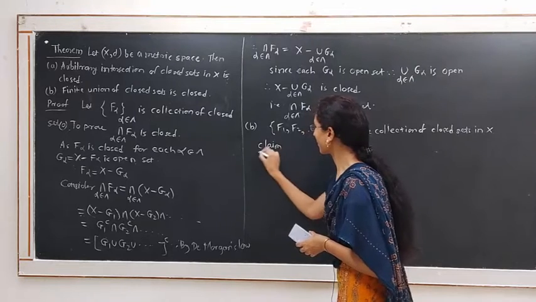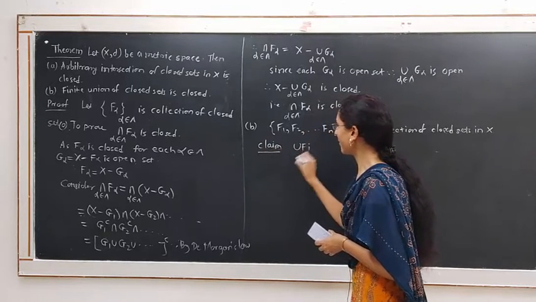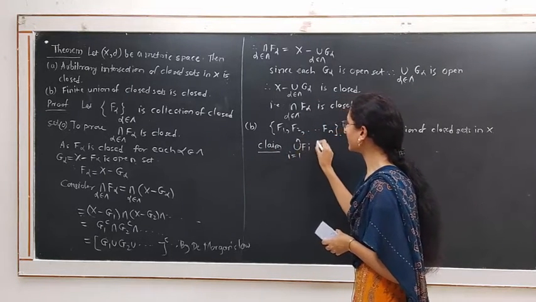Claim: the union of Fi, i equal to 1 to n, is closed.